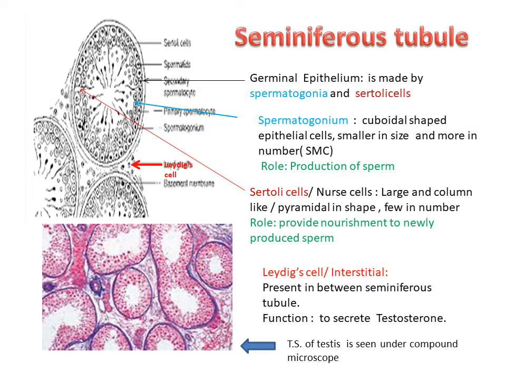After that, outside the seminiferous tubules, adjacent to the seminiferous tubules, there is a space, the interfollicular space, and within the interfollicular space there is a bunch of cells. This bunch of cells is known as Leydig cells, or interstitial cells. These interstitial cells play an important role in secretion of testosterone. Testosterone is a male hormone and it is responsible for development of secondary sexual characters in male. This is also called androgens.